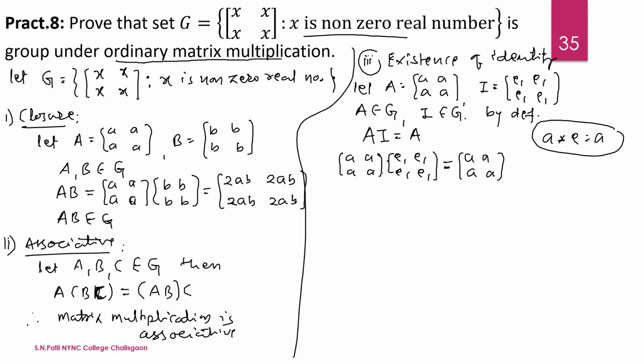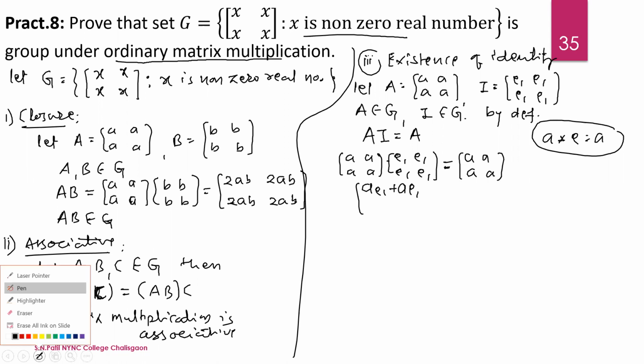Now simplify the left hand side. The first row multiplied by the column gives a into e1 plus a into e1, that is 2 times a into e1.